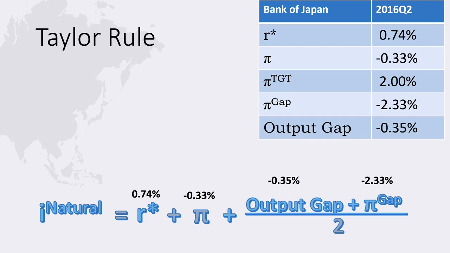We use the Taylor rule to estimate the natural interest rate as negative 0.93%. So according to the Taylor rule, we need to set the interest rate at negative 0.93% to stimulate demand sufficiently to bring inflation to the target level of 2%.